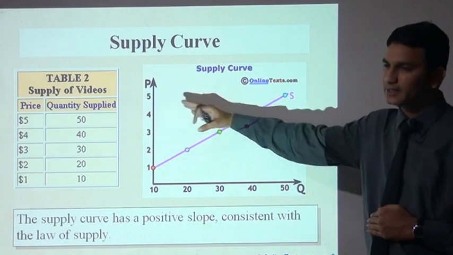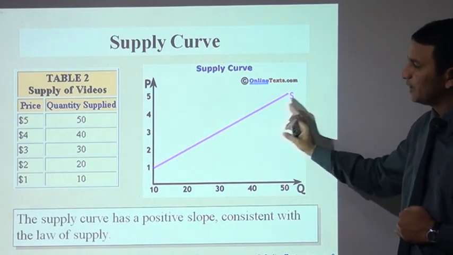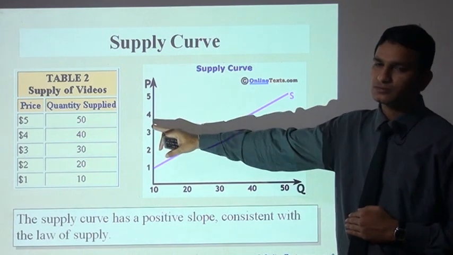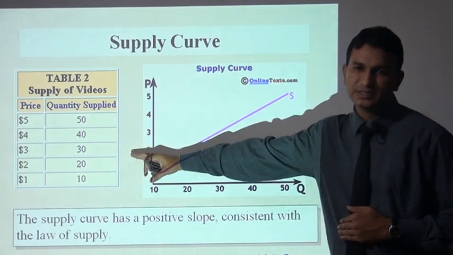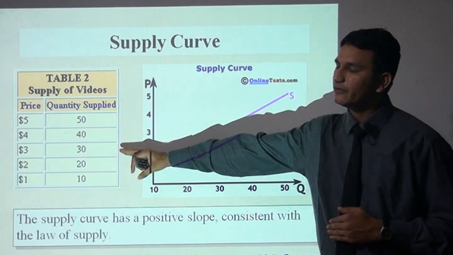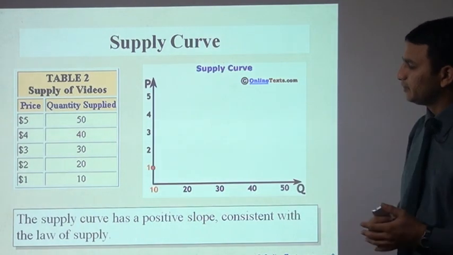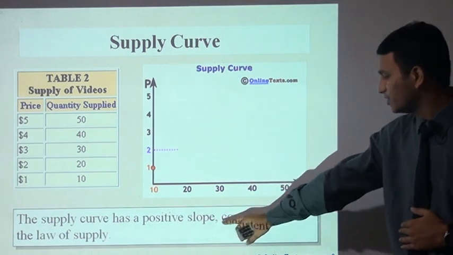So you can see in the graph that at the point 3 for 30, it is the equilibrium point. At the price of 3 rupees, the quantity supplied will be 30. So this is the supply curve. The supply curve has a positive slope.